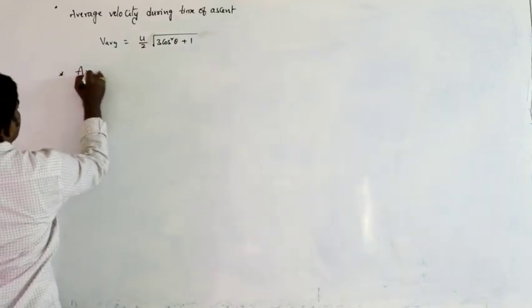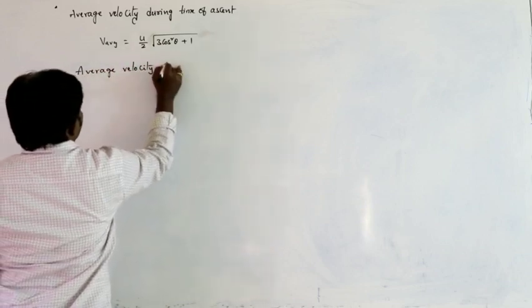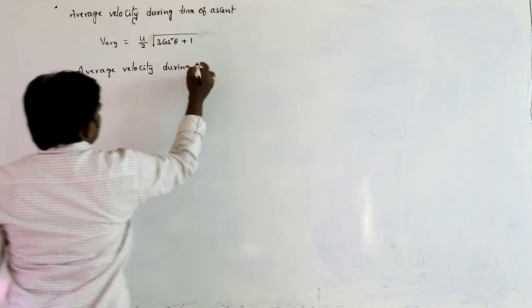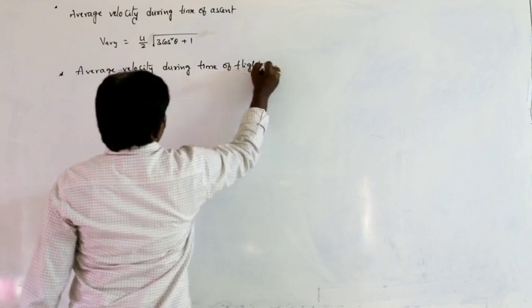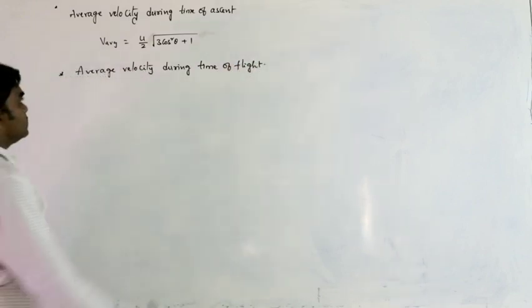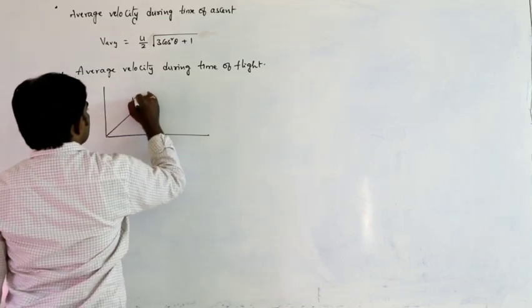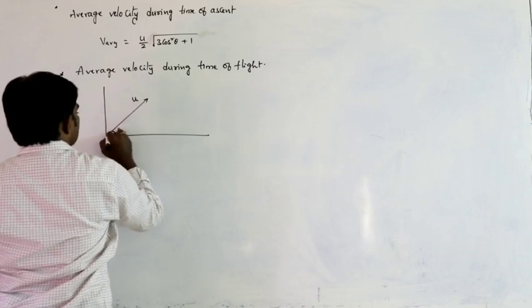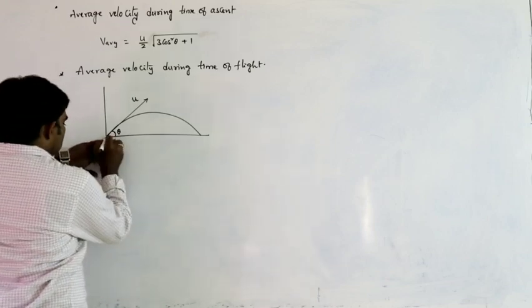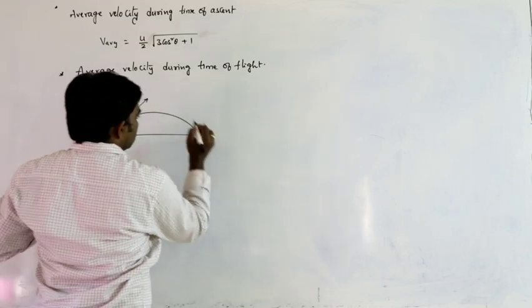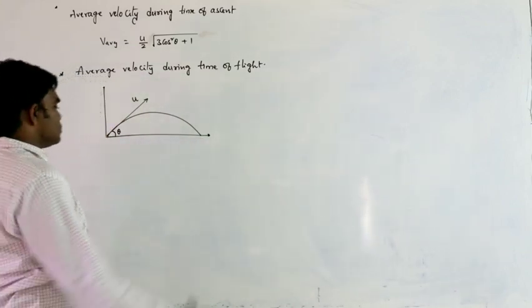Next we can calculate the average velocity during time of flight. So time of flight, in the sense, see here, the body is projected with velocity u at an angle theta to the horizontal. Now the body moves like this. During time of flight, this is the starting point and this is the ending point. What is the average velocity from this position to this position?